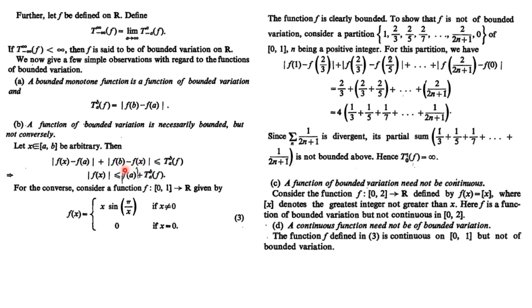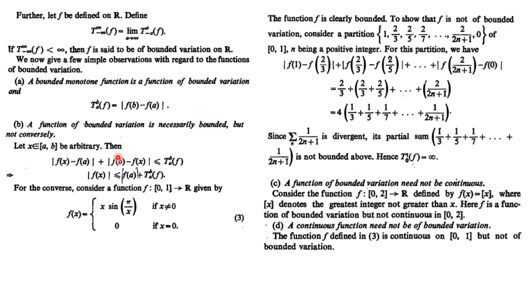Okay, so now this is our first value of the function. Clearly this is finite. Total variation is finite because the given function is of bounded variation, so the whole thing is finite. It means mod of f of x is less than or equal to some finite number, right? Here x is any arbitrary point of the closed interval [a, b], so it is true for every point of the interval. So it means our function is bounded, right?